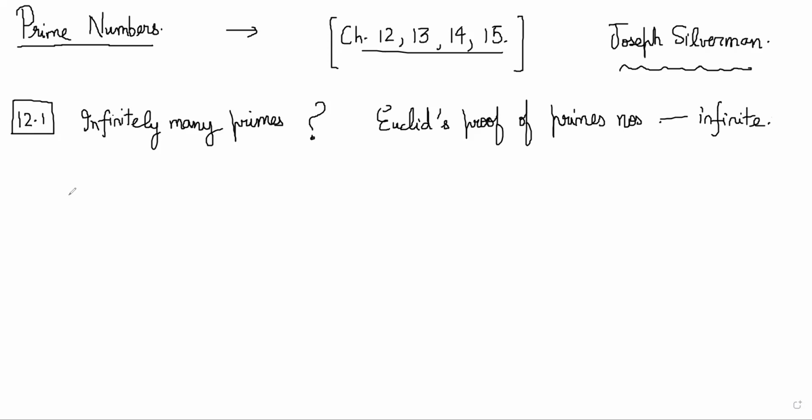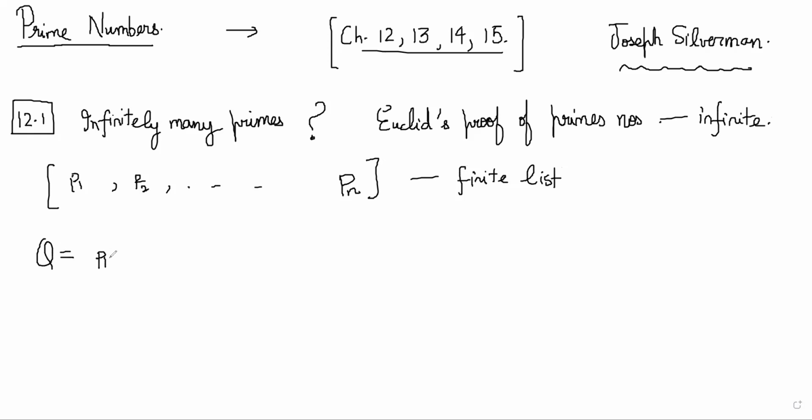He says, let's say we have a list of prime numbers, right? P1, P2, and so on. Let's say there are n numbers on that list, and let's say this is a finite list. Now let's construct a new number q, which is equal to the product of each of those primes plus 1.